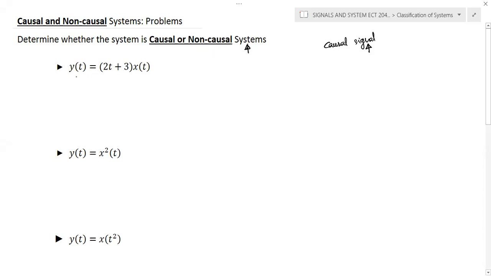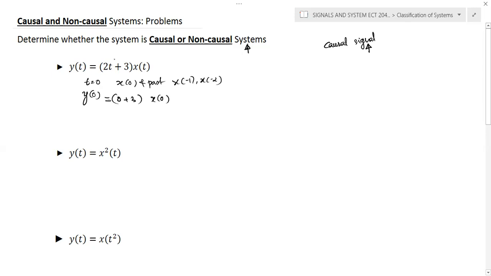Here a system is given by y of t is equal to 2t plus 3 into x of t. Now we need to evaluate whether the given system is causal or non-causal. If a system is causal, we know that it can depend on the present or past. So we can evaluate the signal at different values. At t is equal to 0, the present value is x of 0, and past values are x of minus 1, x of minus 2, etc. So here you will get 0 plus 3 into x of 0.